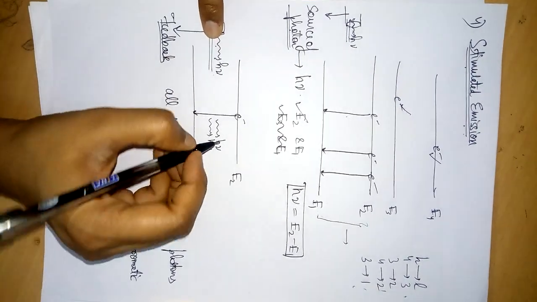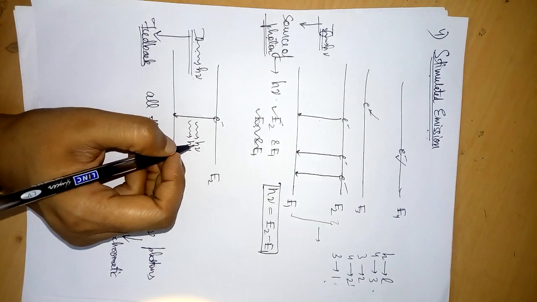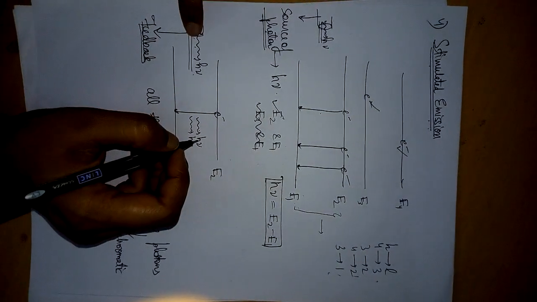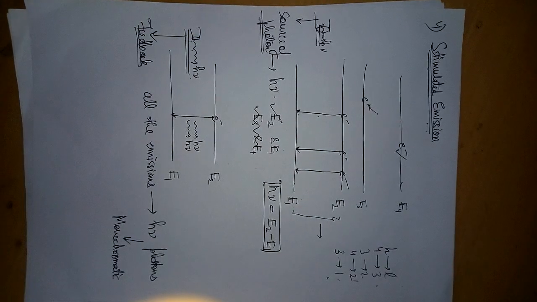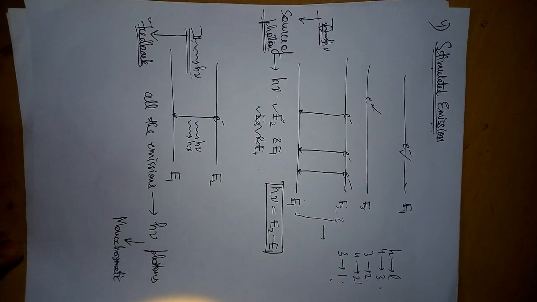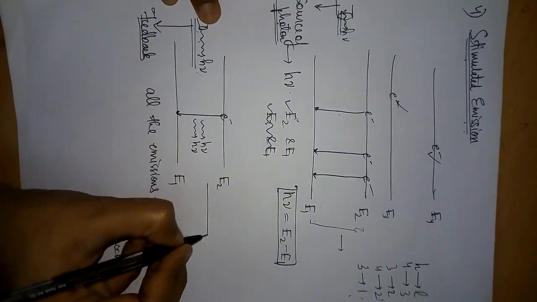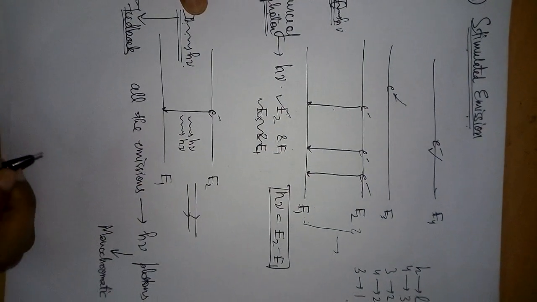Therefore the photons produced will also be in the direction of the feedback, and they will be parallel to each other.